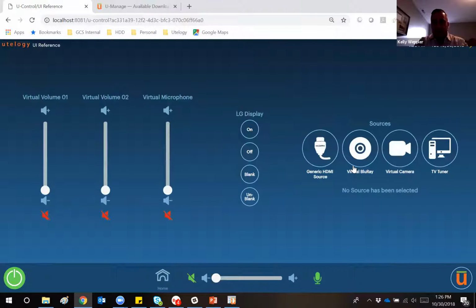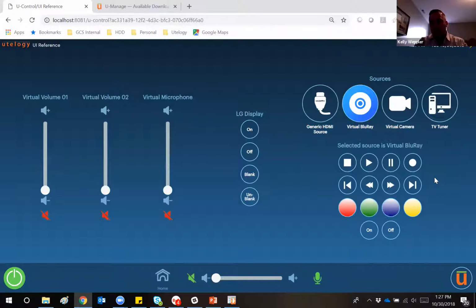So here's an example of the bank panel. In this particular instance, you can see that I've got 3 different volume controls that I've grouped into here. We've got our display controls to turn the display on and off, to blank, effectively an AV mute on the display, and then select our different sources. One of the things that I talked about earlier was that show controls. So you can see in this particular instance, I've got a virtual Blu-ray player.